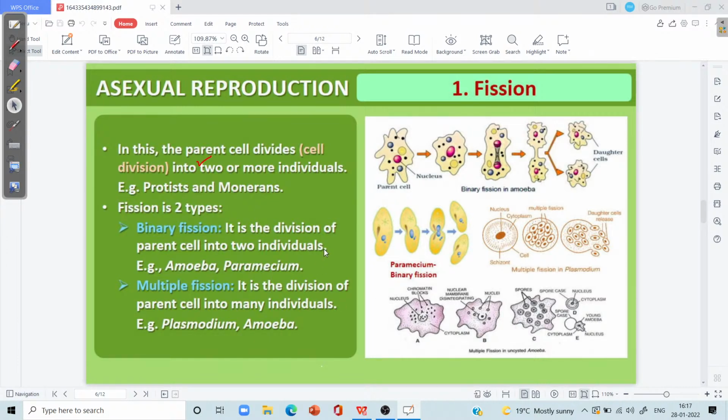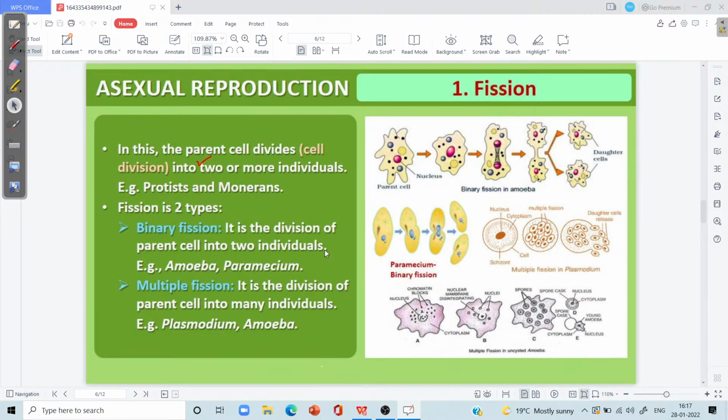Binary fission is also the common mode of reproduction in case of bacteria. Keep in mind, if a bacterium is allowed to do binary fission for 24 hours, then we can have 4.7 into 10 raised to 21 descendants of that parent bacterial cell. Again, I am mentioning this particular example.